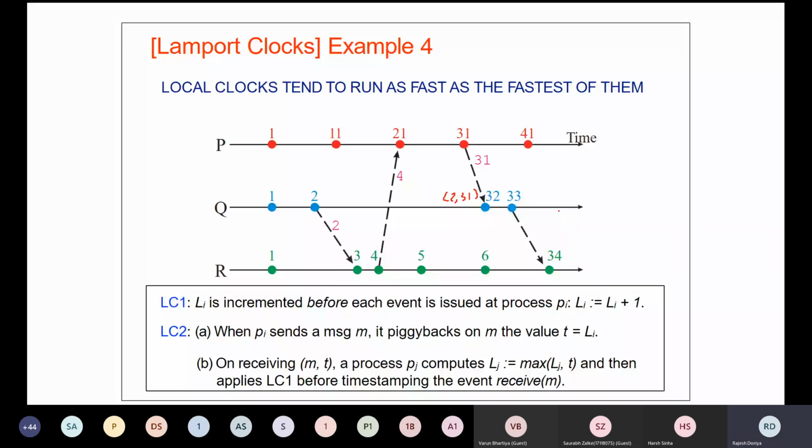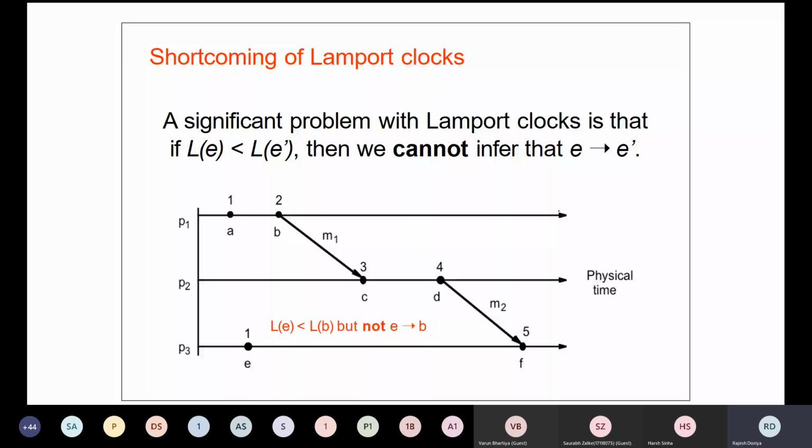Now we were talking about the shortcomings of the Lamport clock. This is where we ended our last class.